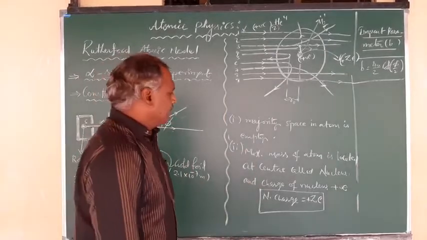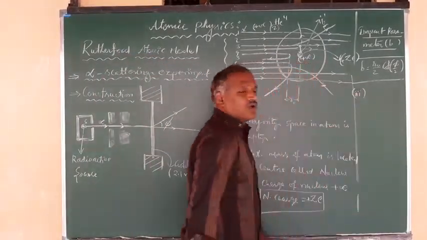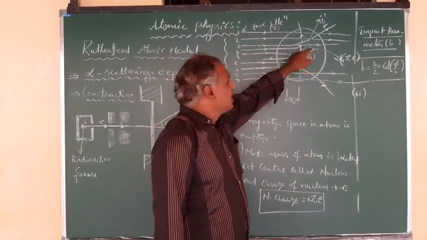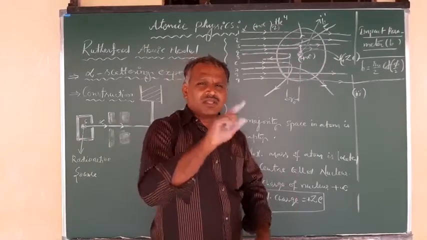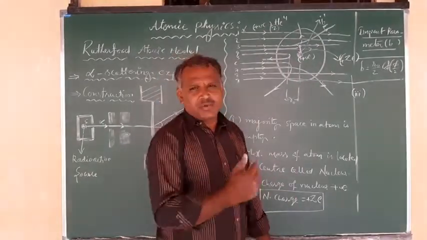And there is a third one: electrons are revolving about this center part of the atom, which is the nucleus. About this nucleus, electrons are making revolution, moving in their respective orbital paths.